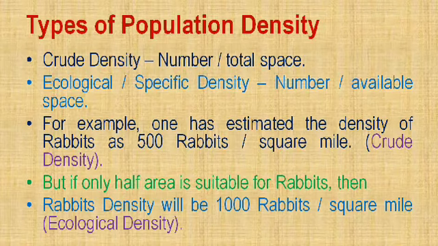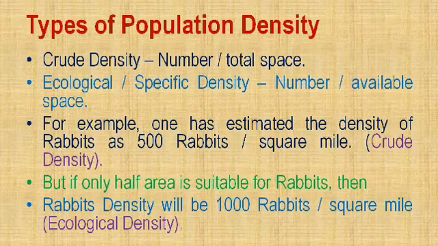First we estimated 500, which means we observed an area of 1 square mile. We observed 500 rabbits, but then we came to the conclusion that only 50% of the area is available for their living purpose, or for their purpose of life.